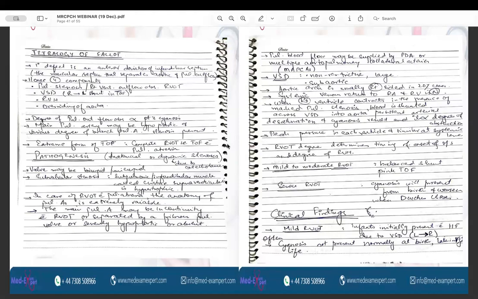So in the isolated VSD, there was a left to right shunt, but it is very important to keep in mind that in case of TOF, there is pulmonary stenosis, so there is resistance to the blood flow from the right ventricle to the pulmonary artery, and there is right ventricular hypertrophy. Because of the stenosis, the right ventricular hypertrophy and increased pressure on the right side, there is right to left shunting and not left to right shunting, which is seen in the isolated VSD.